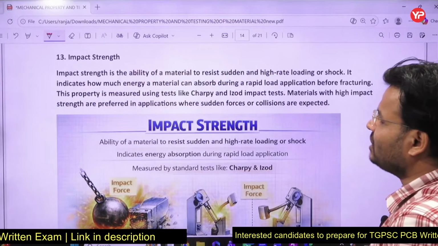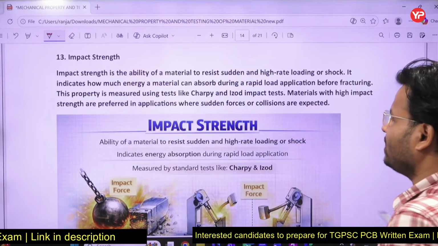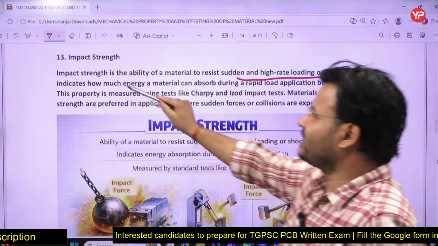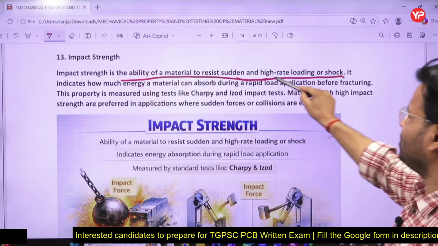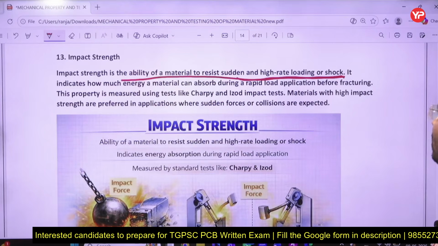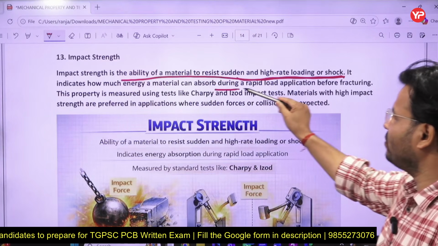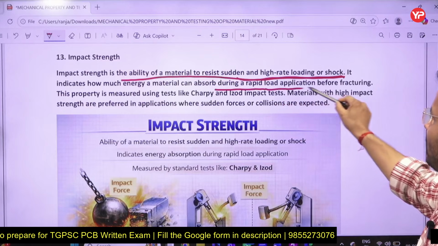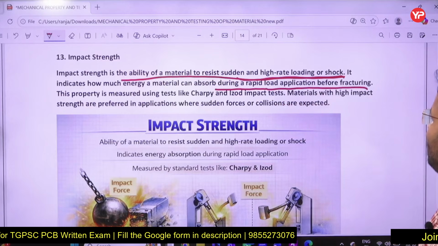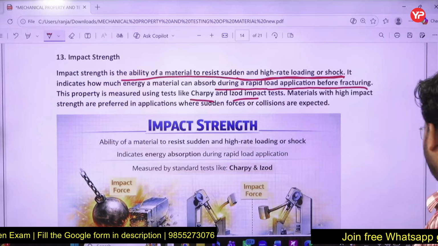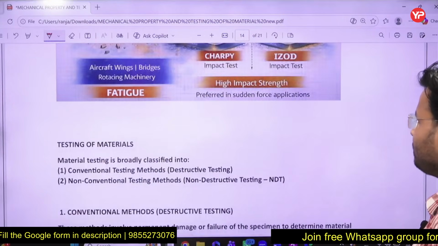Okay, so that is your impact strength. As already discussed, the material resists sudden or high rate of loading or shock. Impact strength is the ability of a material to resist sudden and high rate of loading or shock. It indicates how much energy a material can absorb during rapid load application before fracturing. This property is measured using different types of tests, which I will discuss.